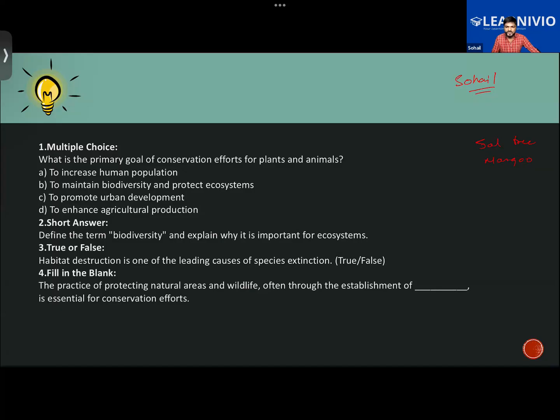Yes, Khadija, your answers are correct, but the term biodiversity, you can elaborate it further, plus how it is important for the ecosystem. Like you have to define biodiversity as well as explain its importance in the ecosystem.